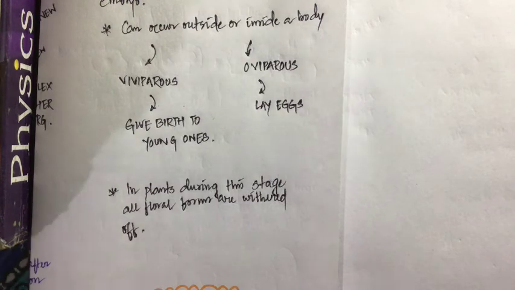In the next lectures, you will see reproduction in plants. We will develop the concept of sexual reproduction in plants, as well as the third chapter, sexual reproduction in humans. We will develop all these concepts of the next two chapters on the basis of what we have studied till now.